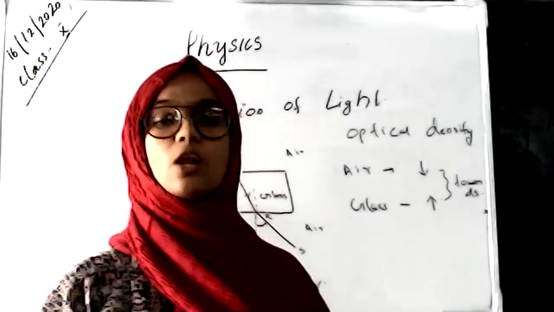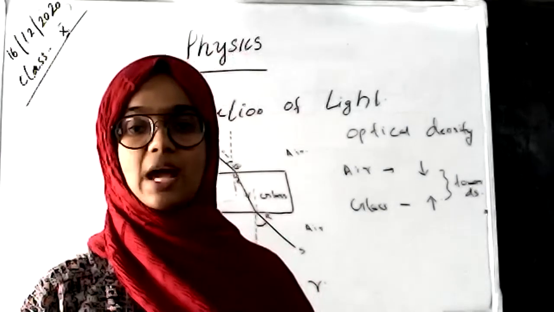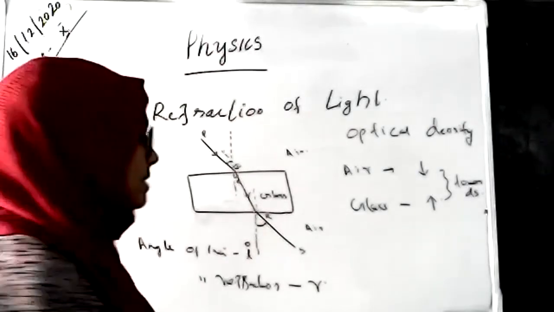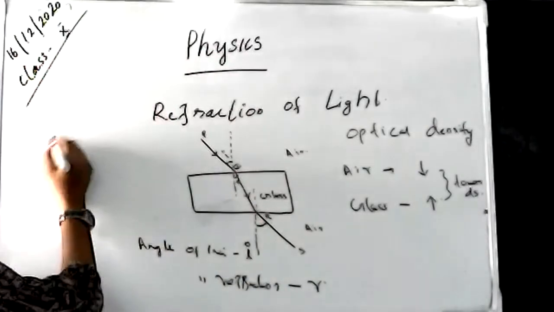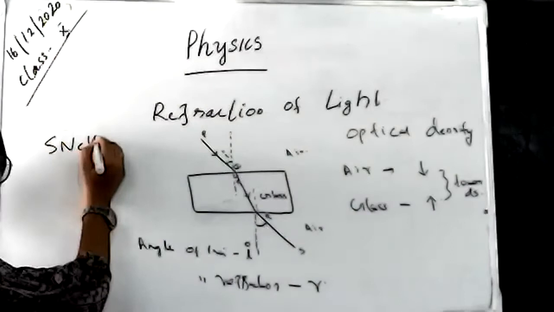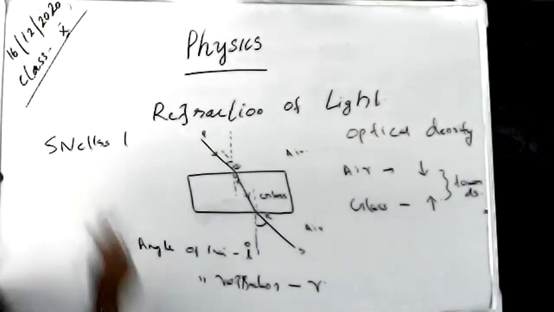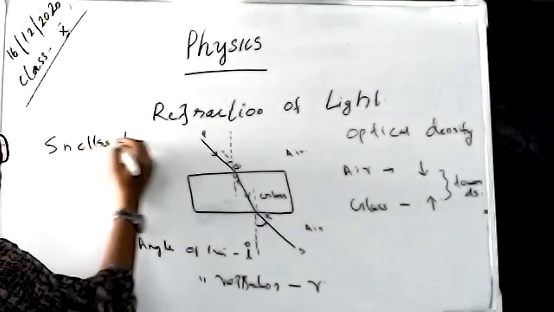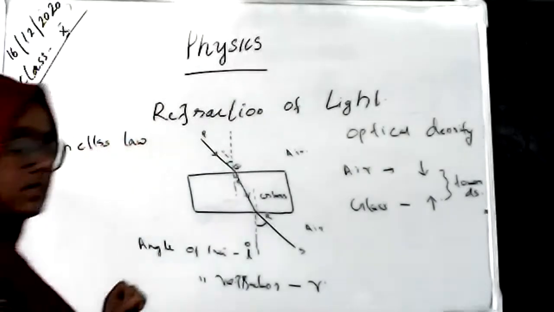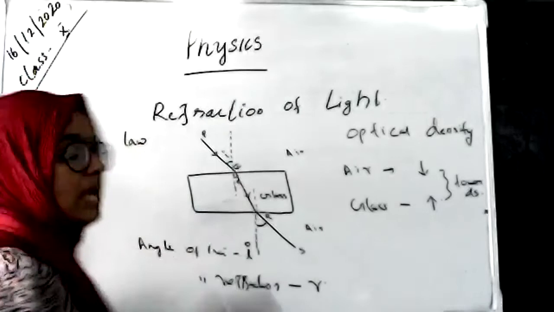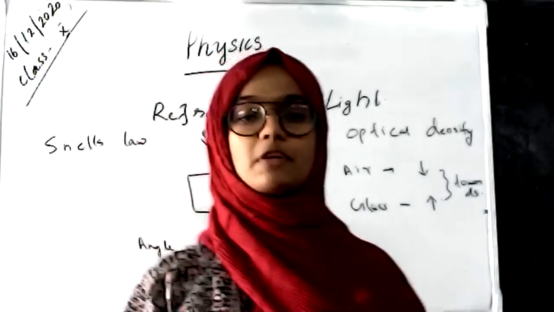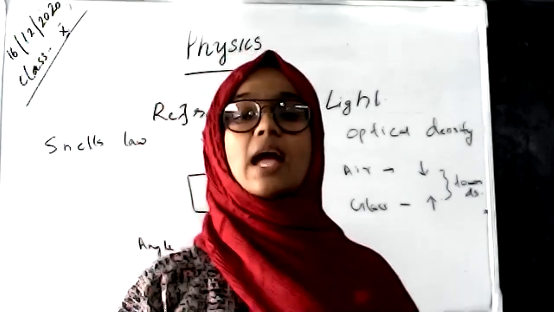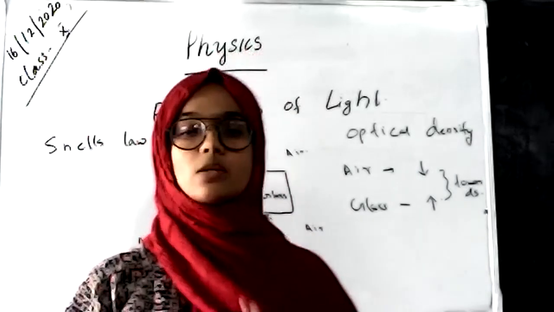And there is another law of refraction, that is Snell's law. Snell's law is about the angle of incidence and angle of refraction, that the ratio of the sine of the angle of incidence and the sine of the angle of refraction is a constant.